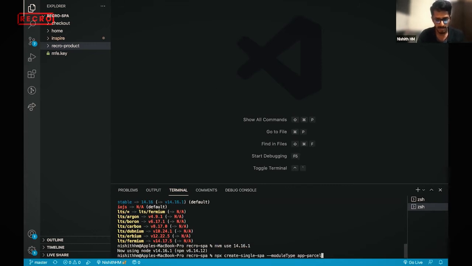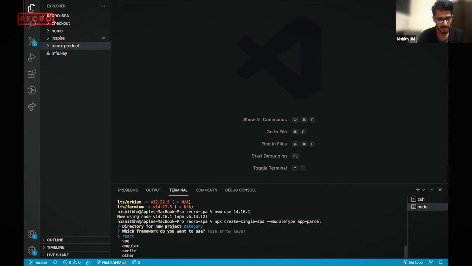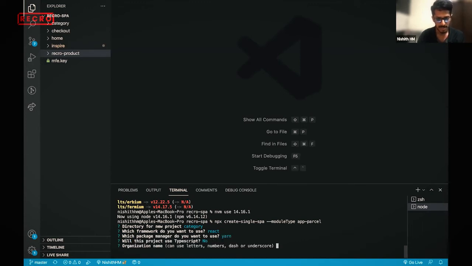Now I'm trying to create a single SPA application of type application and parcel. I'm naming it category, because that is the MFE which I want to create. The framework I want to use is React. I choose Yarn or NPM, and I'm not using TypeScript. This is the organization name; I'm keeping it as Recro, and the project name is category.